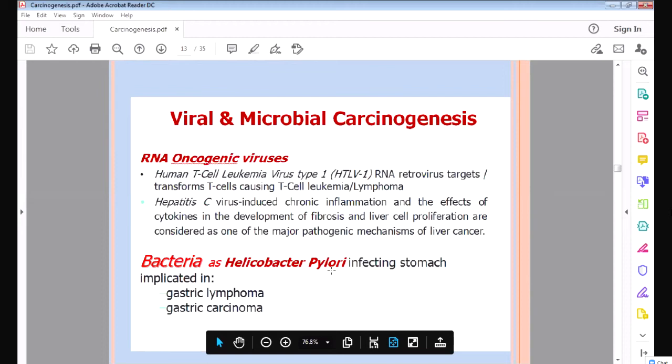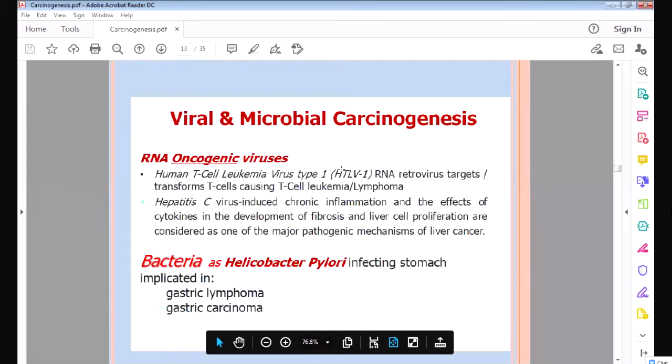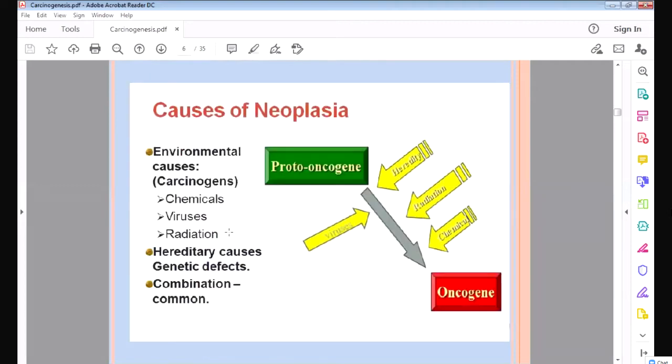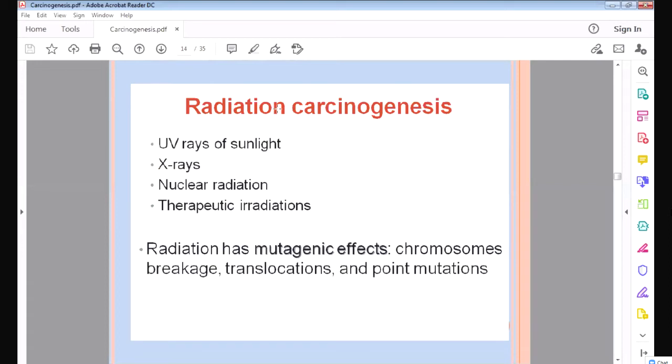And the bacteria Helicobacter pylori causes stomach cancer. Then radiation. The third important cause is radiation. I told you these are three important causes: chemicals, viruses, and radiation. We have finished with chemicals, we have finished with viruses. Now we will see radiation. Radiation also causes cancer.